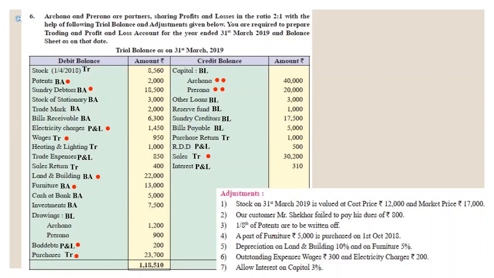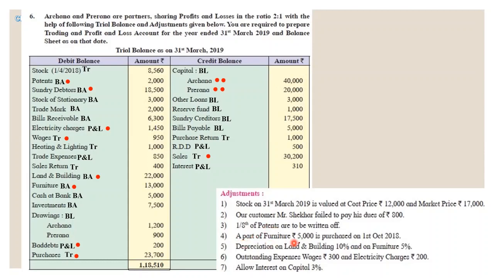For patents, I have made a mark on patent and the second effect will be recorded in P&L account. Just like the adjustment we make for depreciation, the same is the adjustment for the patent. Understand that this 1/8 is depreciation only.